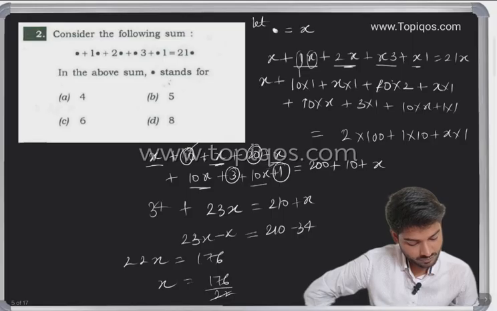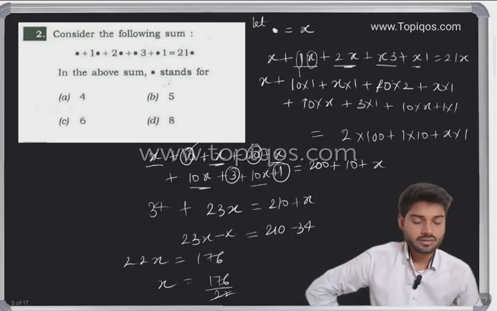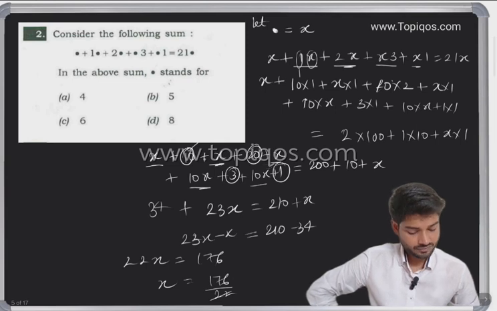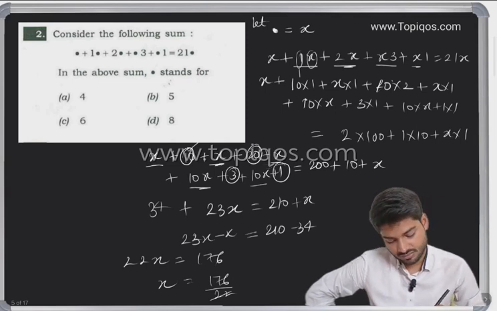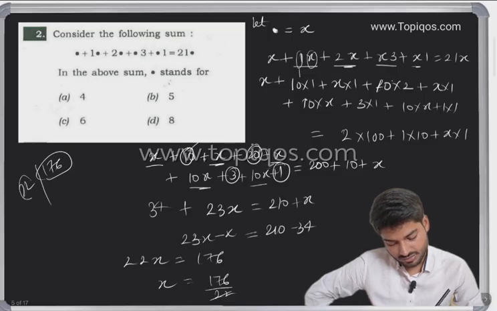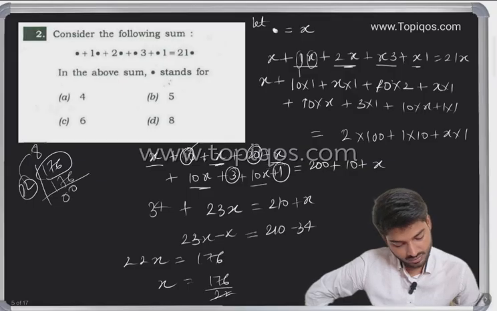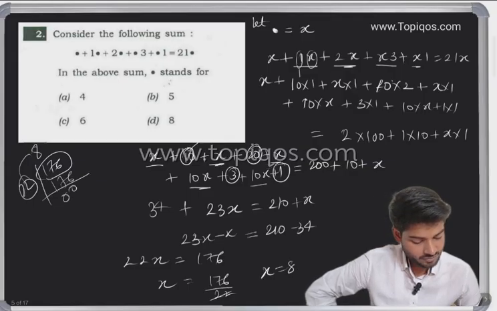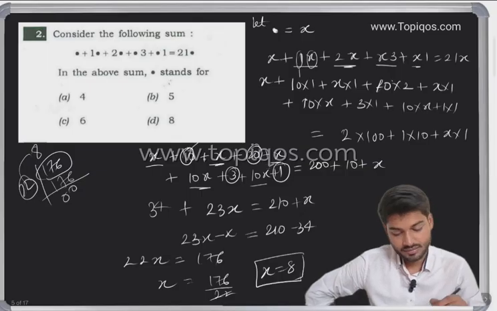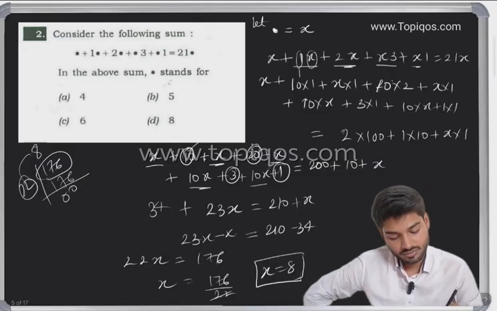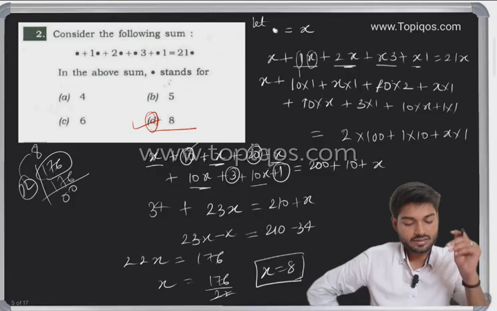So 22 should divide also. So 22 ones are 22. Okay, 22 twos are 44. You can divide here also, however we like, we know 22 into 8 we have 176. Okay, so x would be 8. So here the answer would be your option D, that is 8.